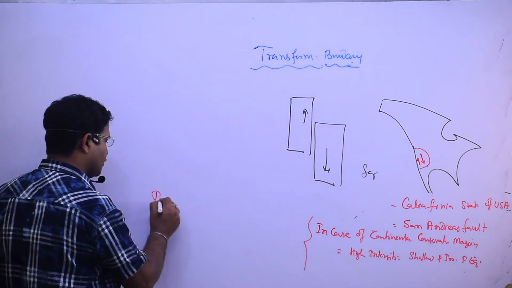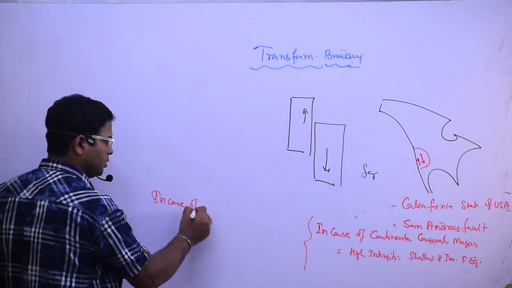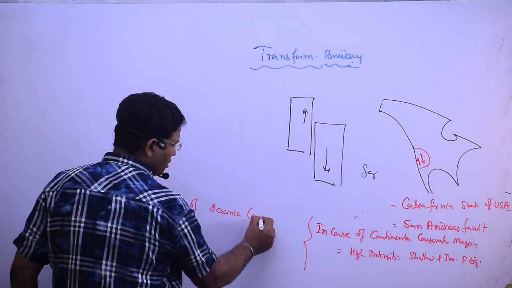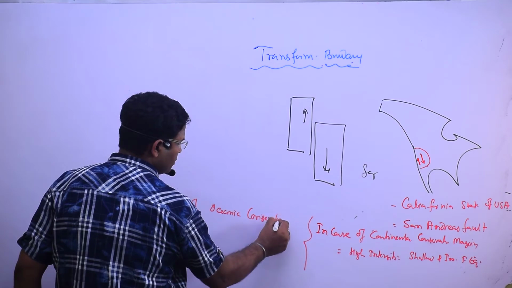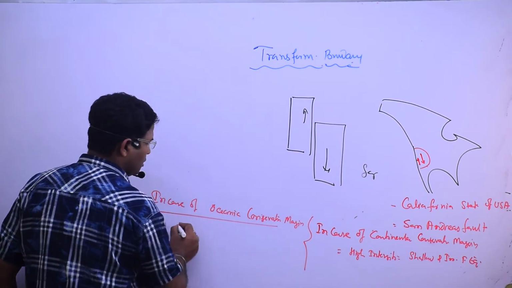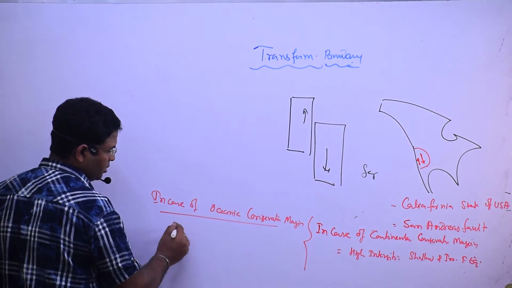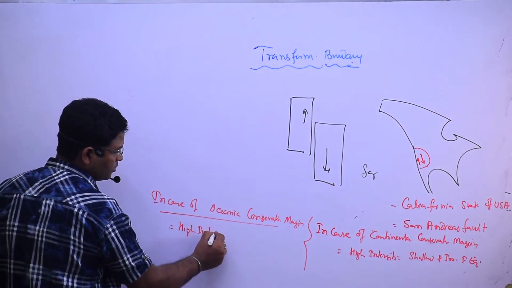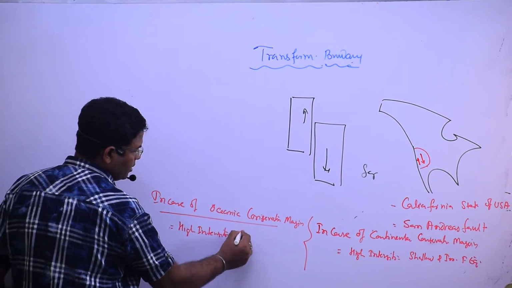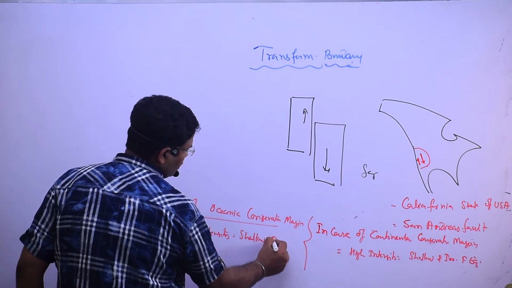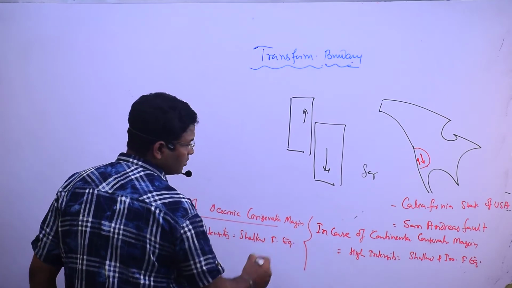In case of oceanic conservative margin, yes, high intensity, shallow focused earthquake.